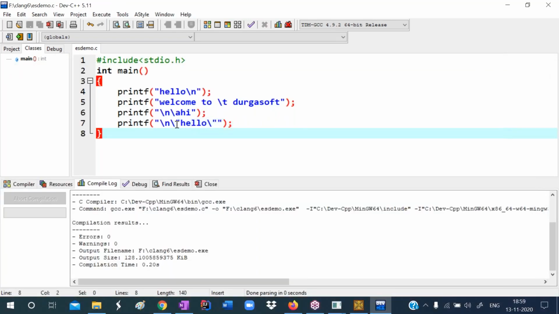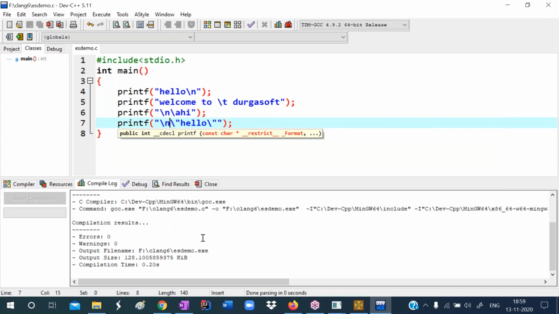If you write a double quote directly, it will give an error. Yes sir. Yes, Pawan. Sir, what is the beep sound used for?